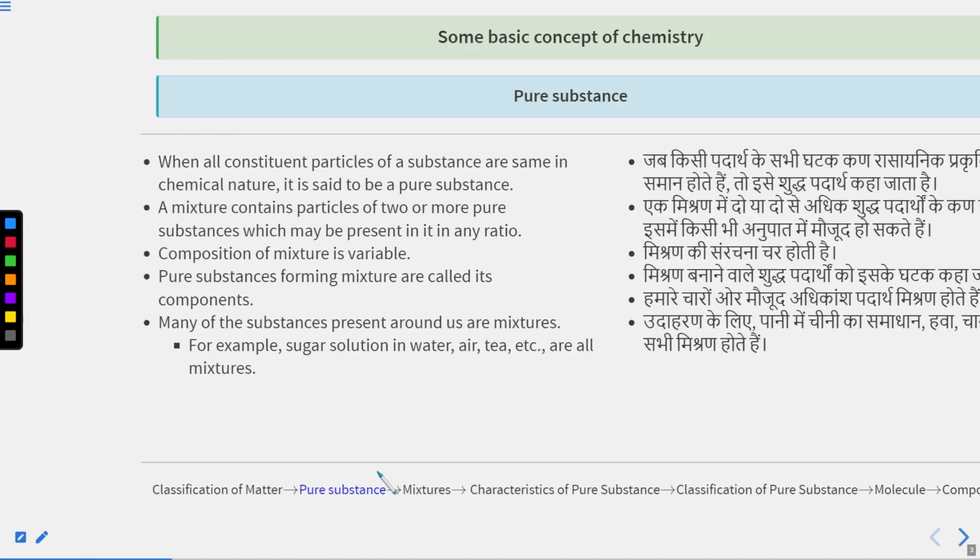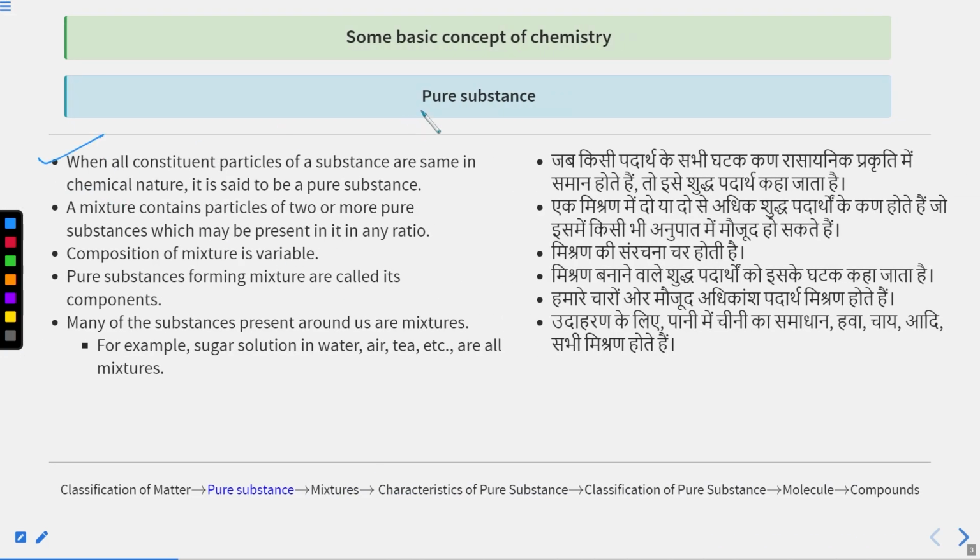Okay, let's move to the next. You can see the definition of pure substances. When all constituent particles of a substance are the same in chemical nature, it is said to be a pure substance. But a mixture contains particles of two or more pure substances. When two or more pure substances are mixed together, they can be mixed in any ratio. They may be present in it in any ratio.